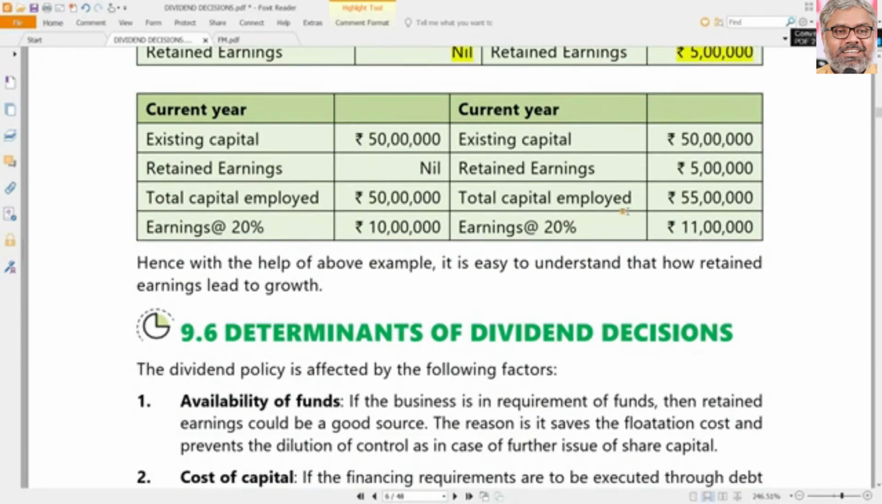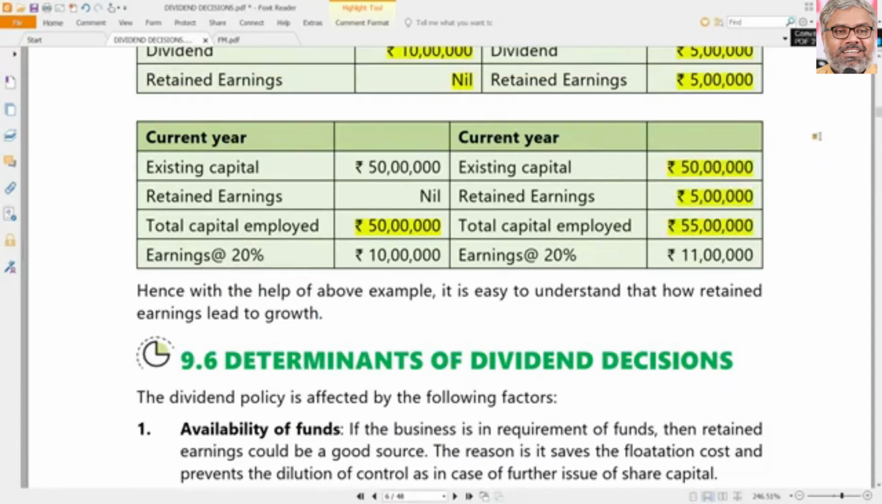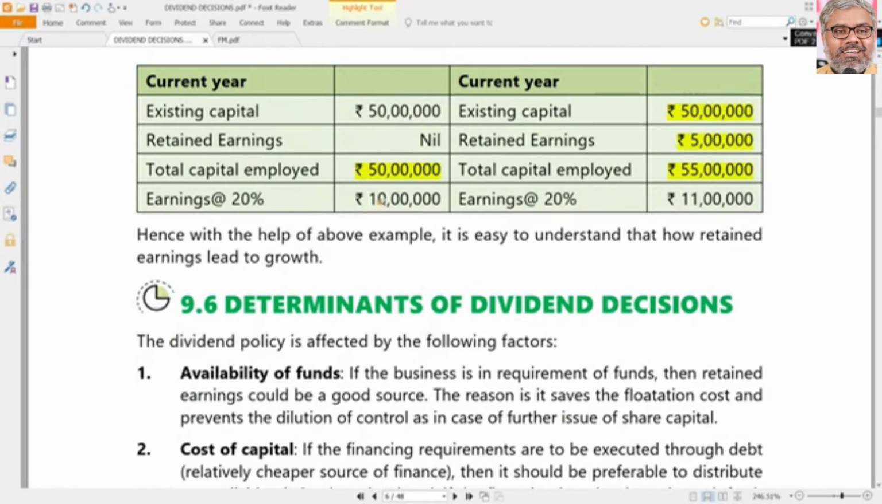So now the capital of A Limited and B Limited are not same. A Limited continues to have the capital of 50 lakhs because it does not have any retained earnings. But B Limited has 50 lakhs original capital plus retained earnings. That means B Limited has a total capital of 55 lakhs now. So this 5 lakhs which is retained also can be used for the investments by B Limited as a source of finance. So for the current year, how much profit A Limited earns considering the same 20% on capital employed? A Limited continues to earn 10 lakhs, but B Limited will earn 11 lakhs, which is 20% on 55 lakhs.